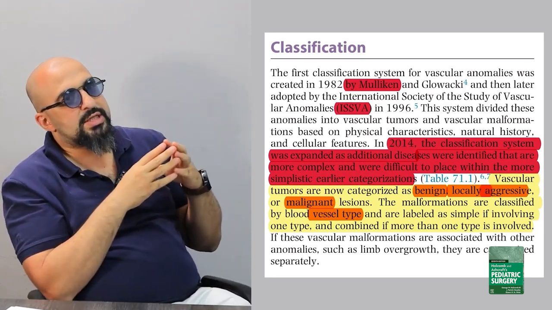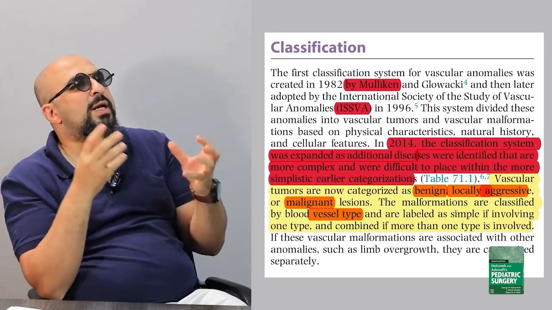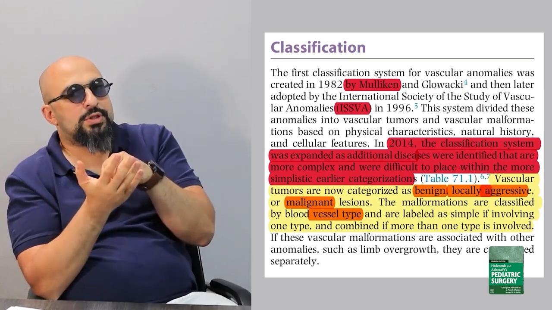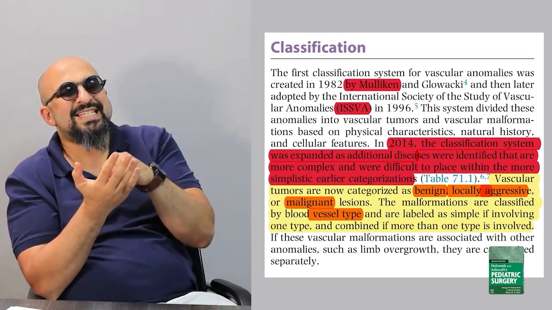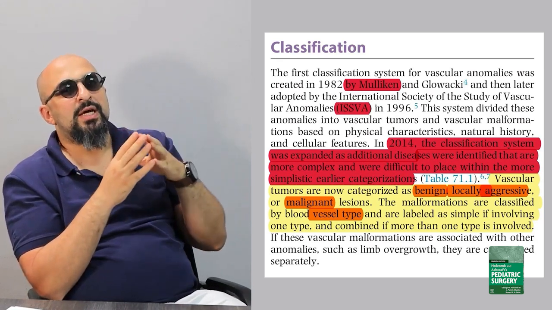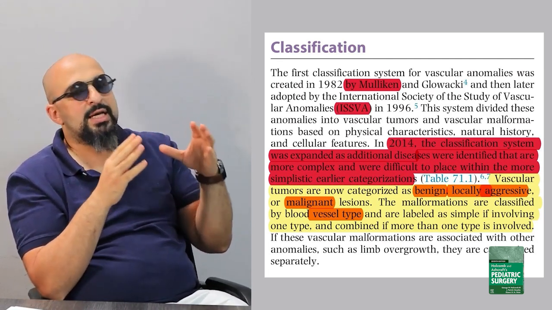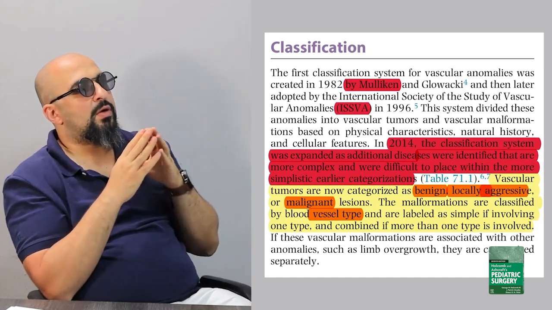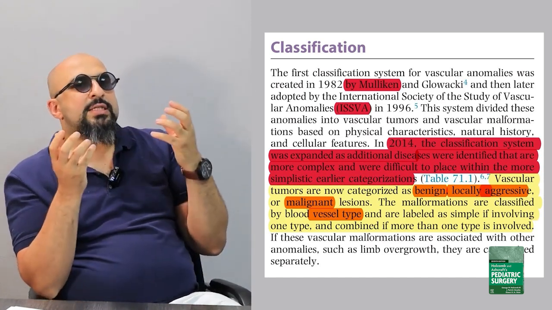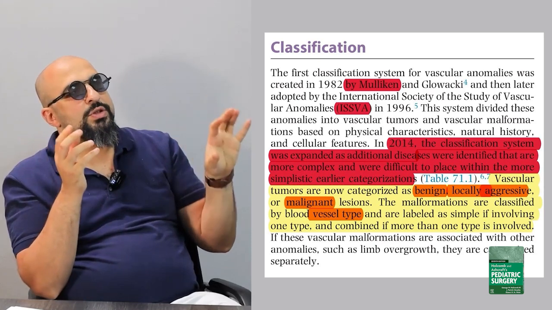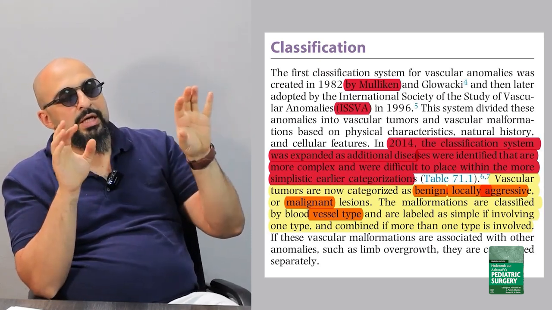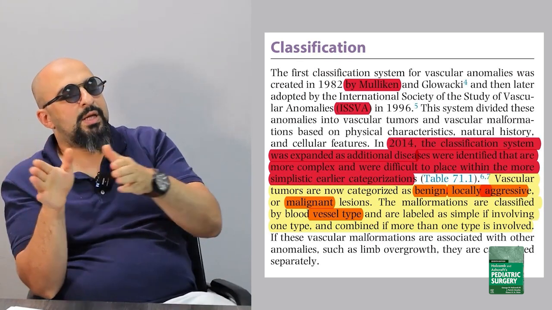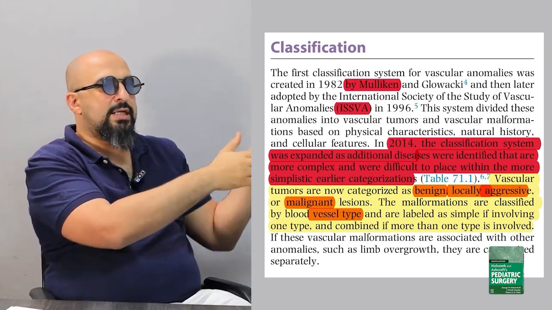Then the classification system was expanded because many other complicated cases appeared that could not be categorized in the simple classification done in 1996 by ISSVA. More difficult cases arose, and we should say that vascular tumors are categorized into three categories: benign, locally aggressive, and malignant.